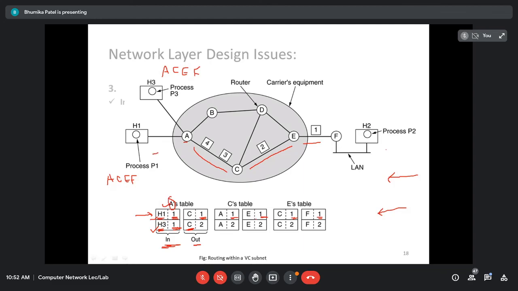And for that purpose, it is going to change the number. Even though the path is same, it's going to change the circuit number. Whenever the responses arrive, it's going to check whether it is 1 or 2. If it is 2, it's going to send to host 3. If it is 1, the circuit number is 1, then it is going to use host 1. Are you getting what I'm saying?